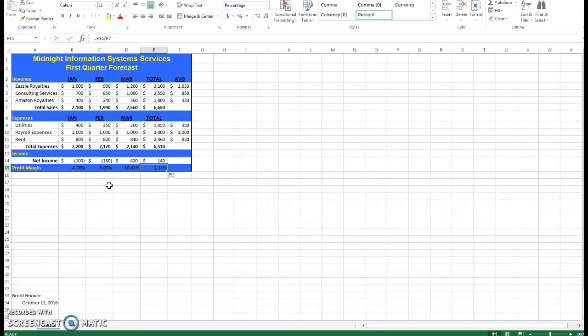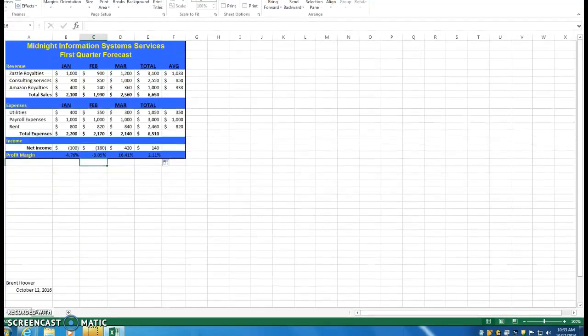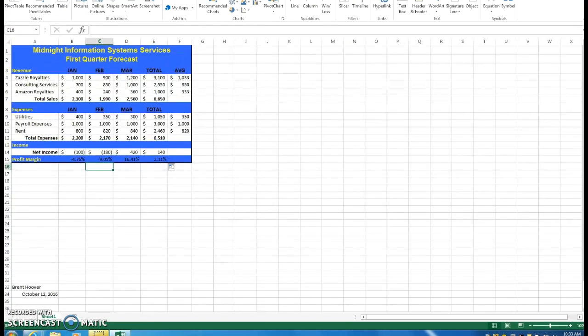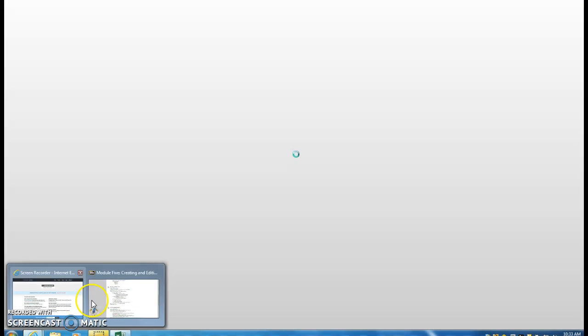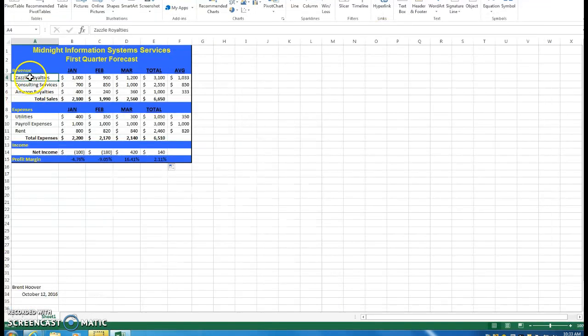Now notice here, we've done all the things we need to do except for make a bar graph. So let's go to that. Sorry, it's blocking my view. All right. Now, what do we need to do? Well, let's see. We need to select all 3 months, I believe I had you asked for. Yeah, create monthly sales for each product and service, so we're not worried about that.